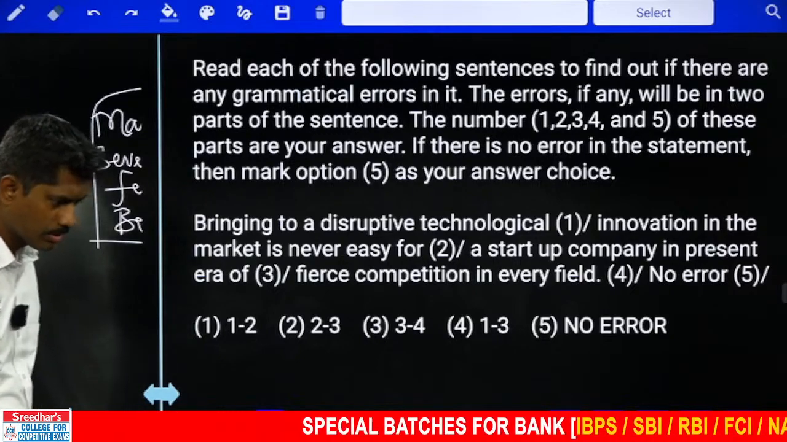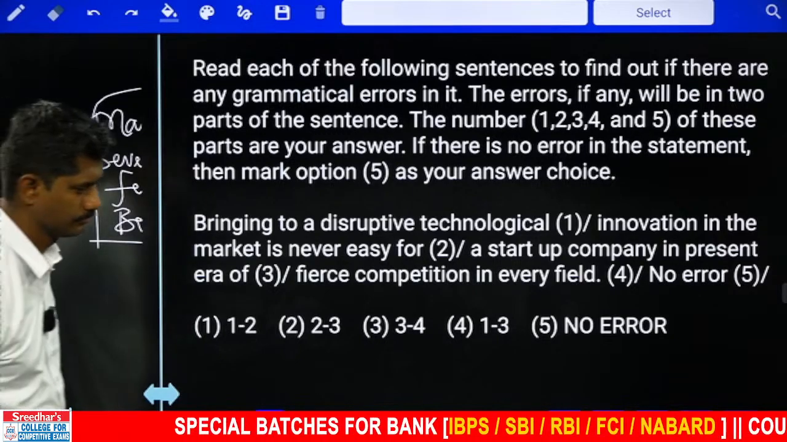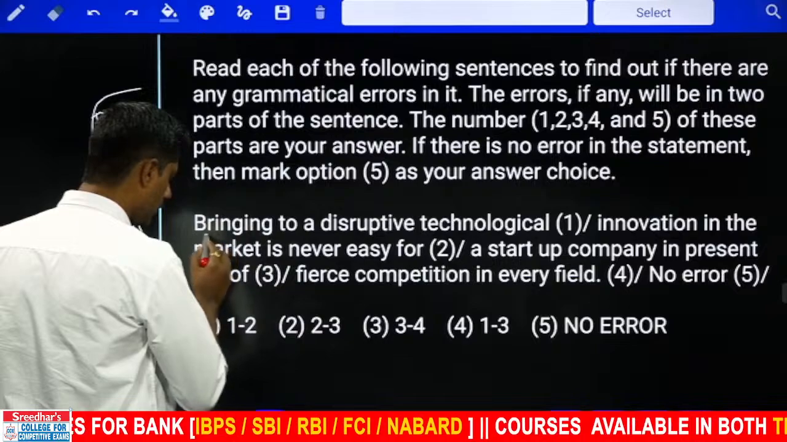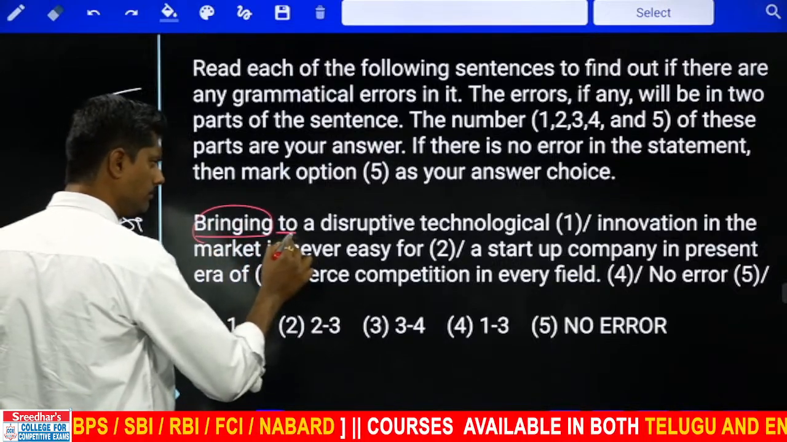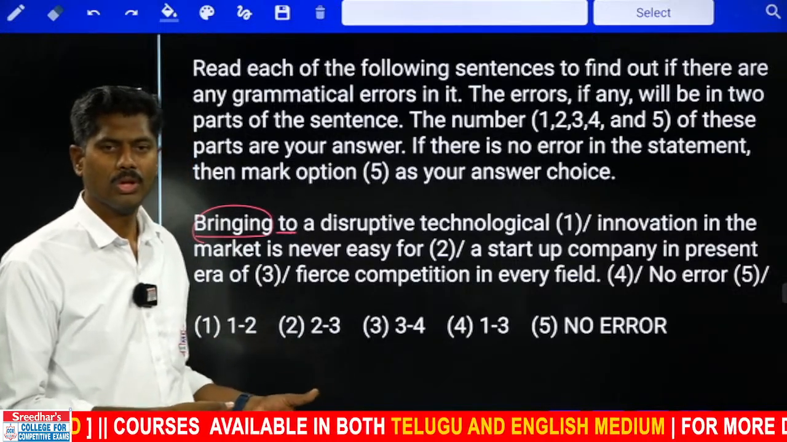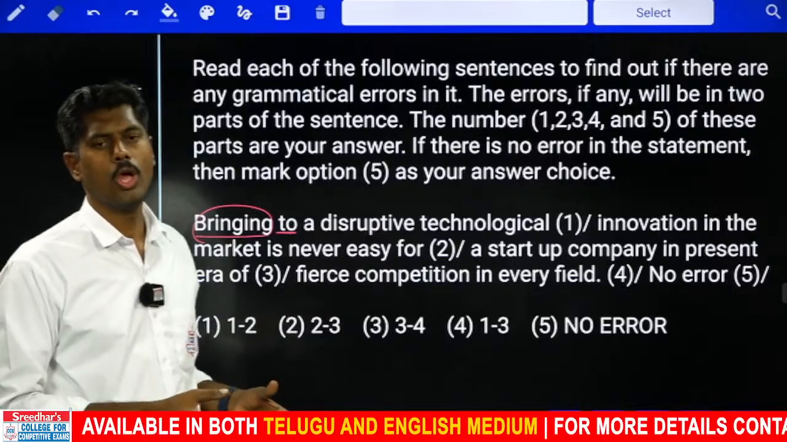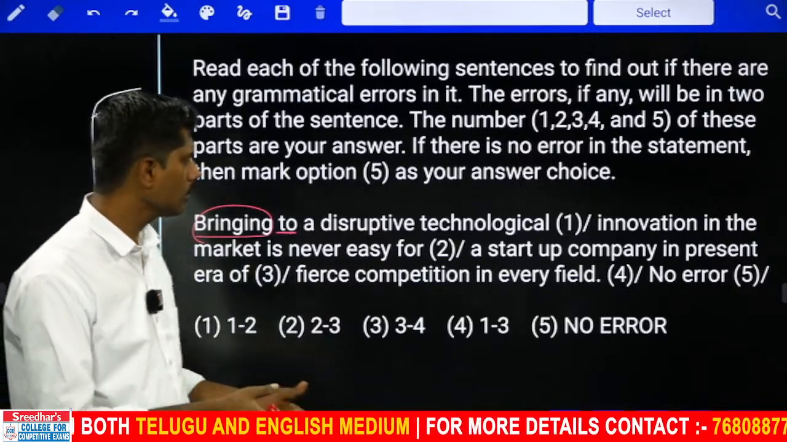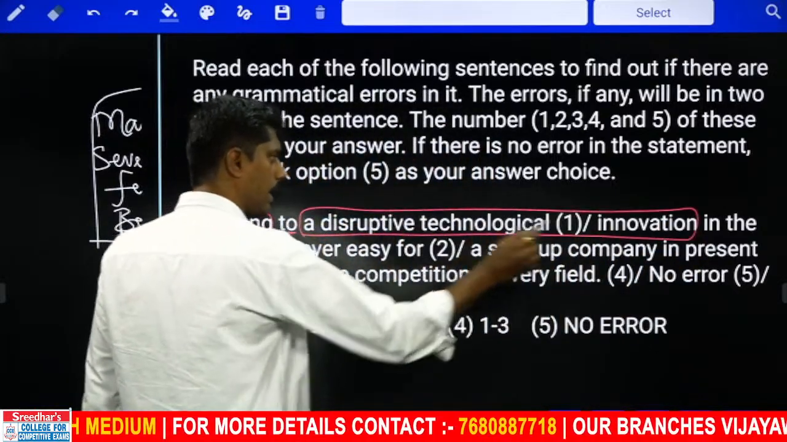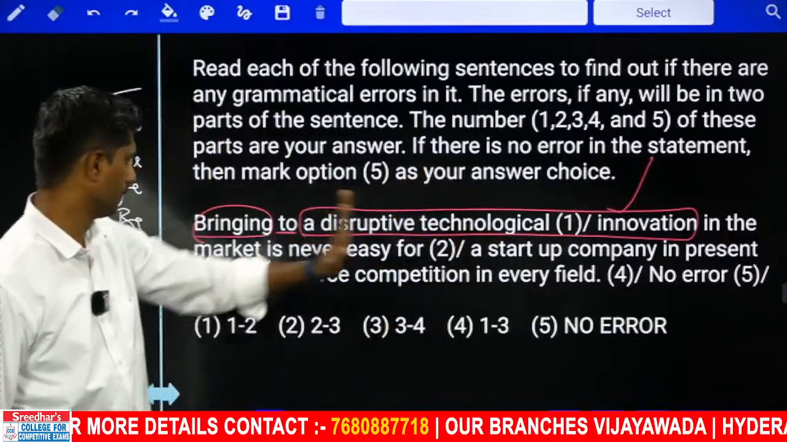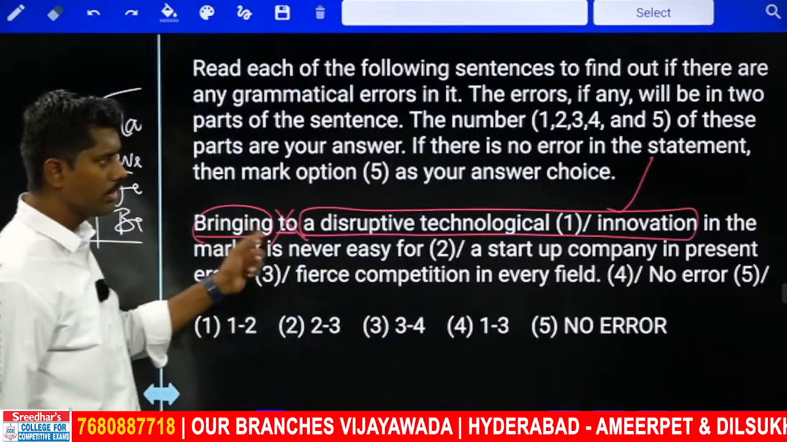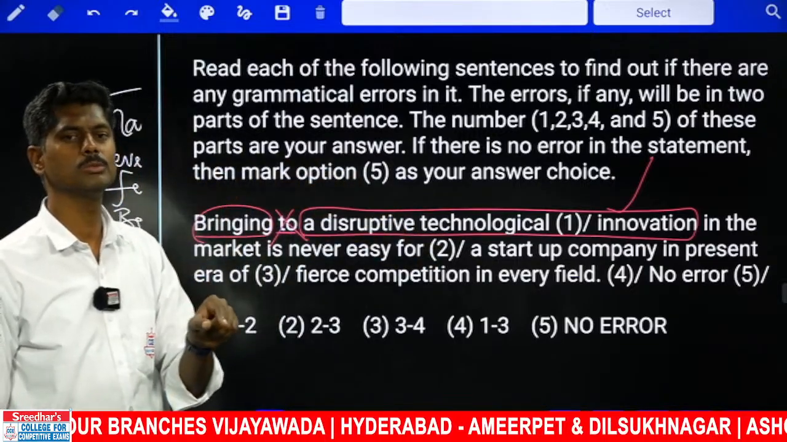Chandini, correct answer. Mani, correct. Look at this: "bringing to". I am bringing fruits to my house. I am bringing technology to my house. Or I am bringing a camera to my studio. But here, look at this: disruptive technological innovation. Let us assume only innovation. "Bringing to innovation"? No. "Bringing innovation to" is not needed. Bringing innovation to some other place is more appropriate.